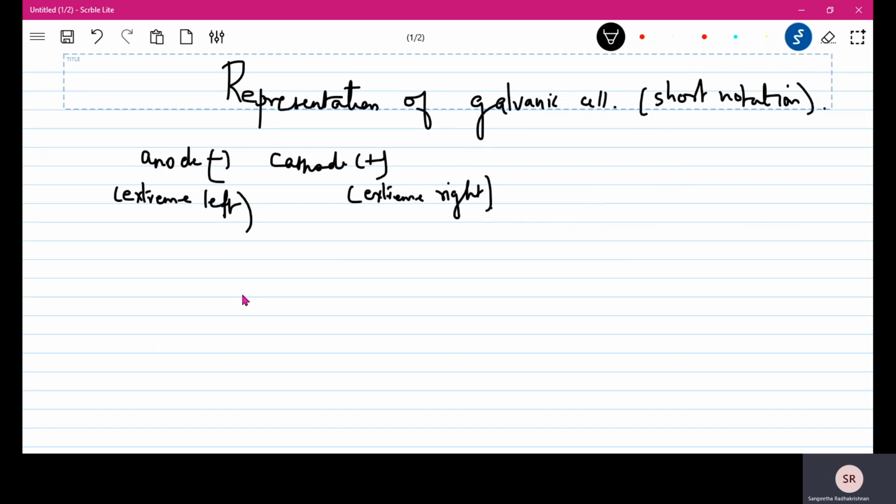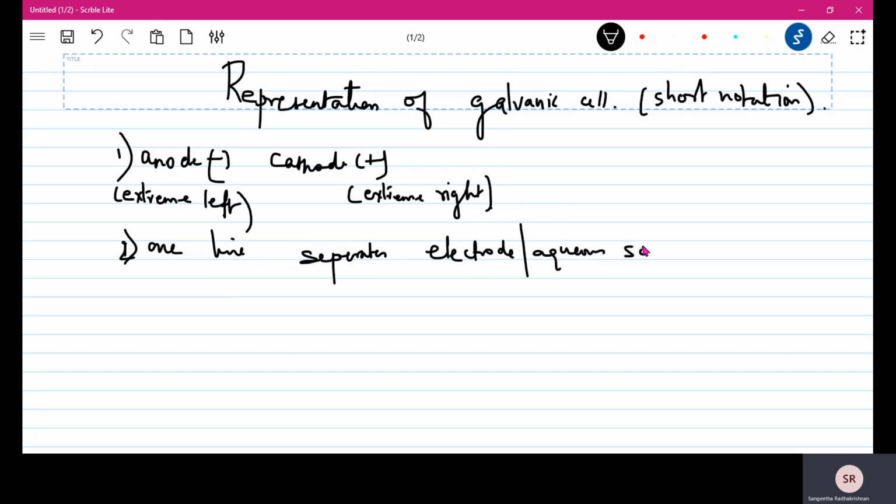So just remember, this is the first point: one line separates an electrode and its aqueous solution. You are going to write the electrode, you'll put a line and then its aqueous solution, and if you know the concentration, then you can write whatever the concentration is, like X molar. One line will separate them. If it is a gas, then you can write the gas pressure and so on.